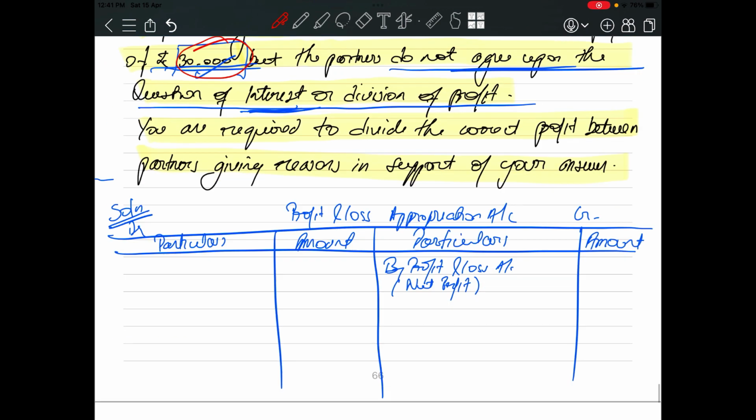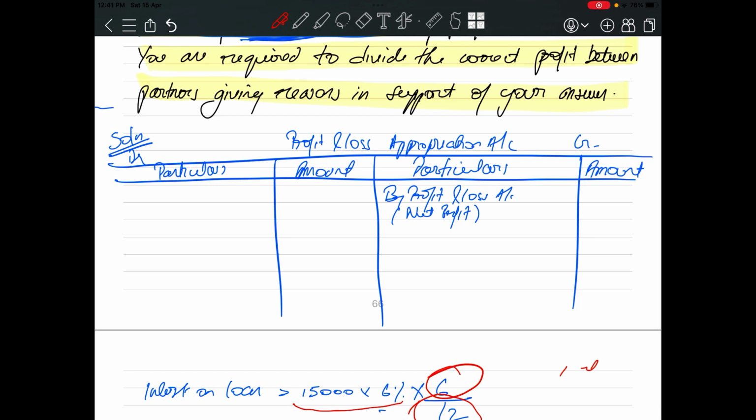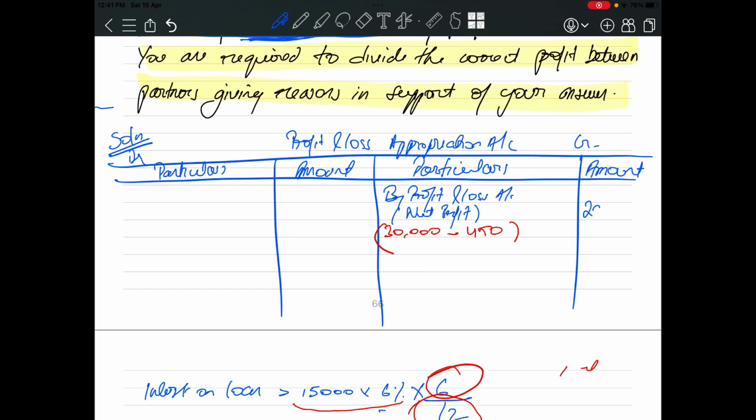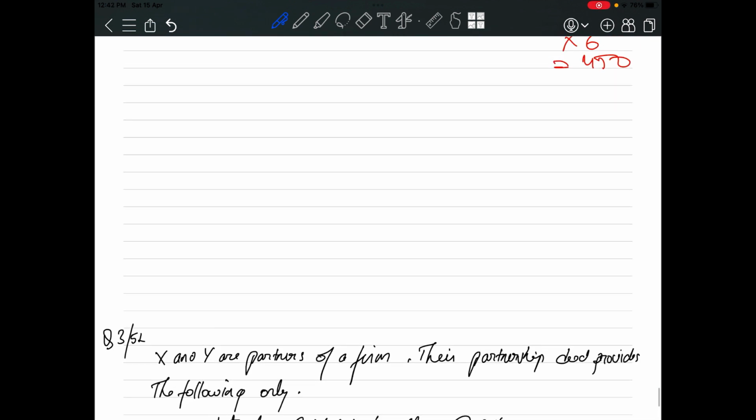Now see, the profit is 30,000. We have to make a treatment for the interest on this 30,000. So what will be the profit transferred from the P&L account? 30,000 minus 450 will be 29,550. I hope you have understood this.